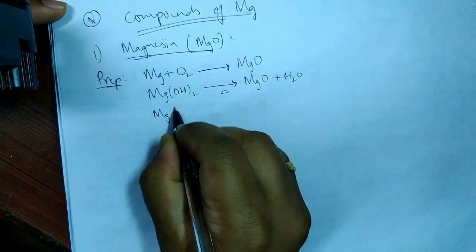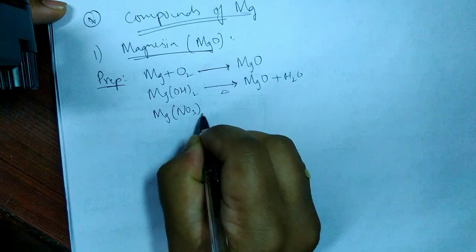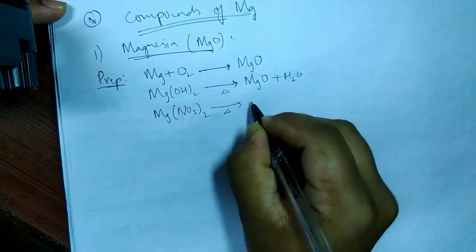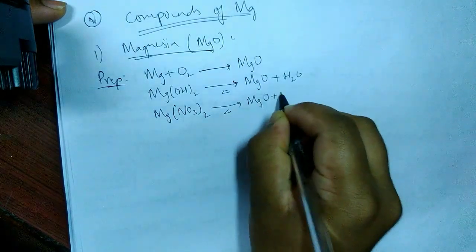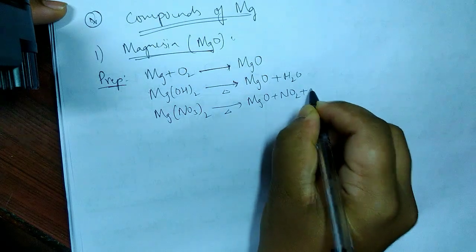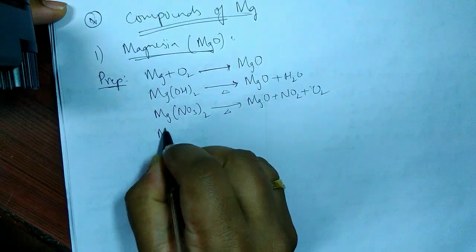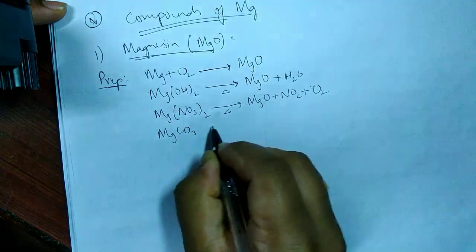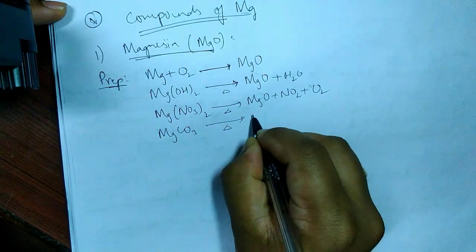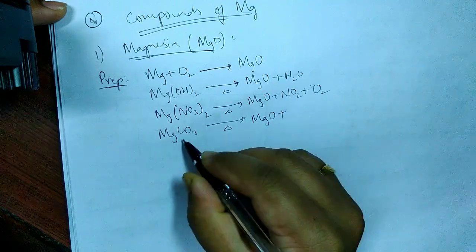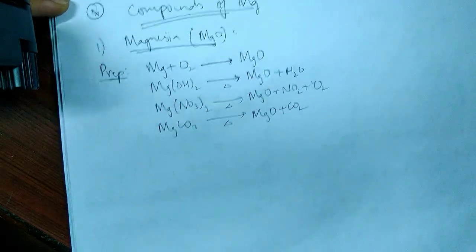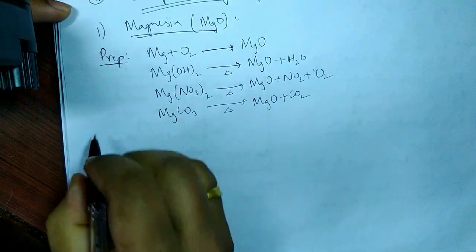And magnesium nitrate on heating will give magnesium oxide plus NO2 plus O2. Magnesium carbonate on heating also gives magnesium oxide plus what else? Carbon dioxide. So on the whole, these are a few methods of preparation.